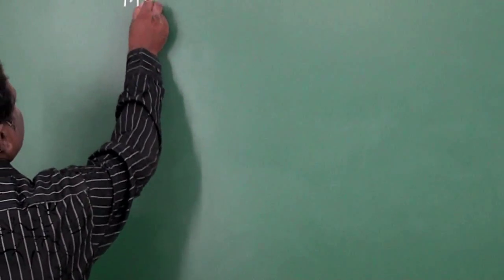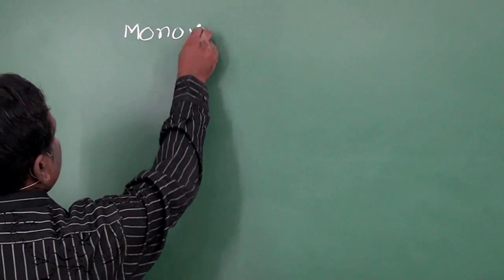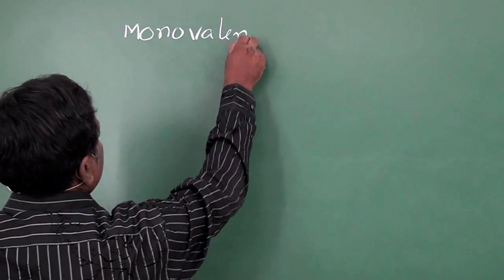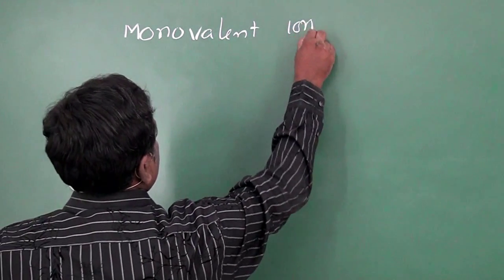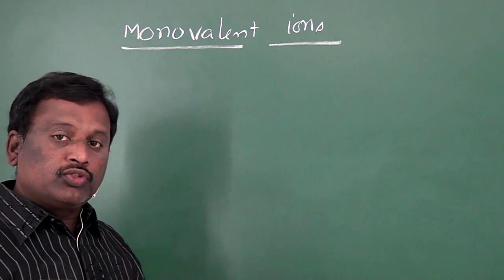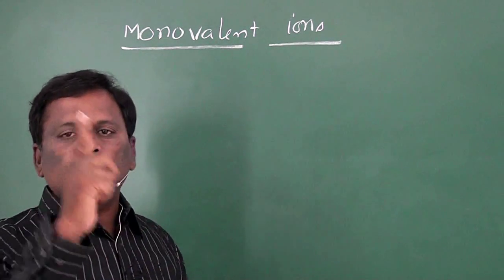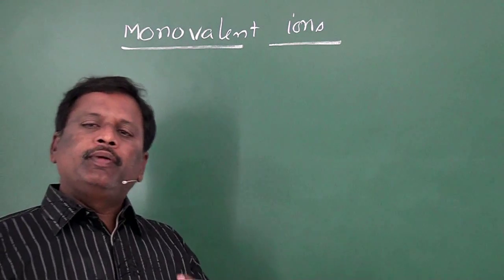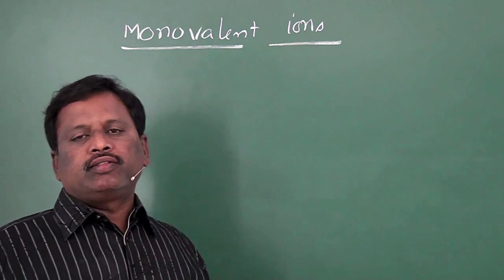Monovalent ions means the ions whose valency is 1. Mono means 1. They may be positive ions or negative ions.